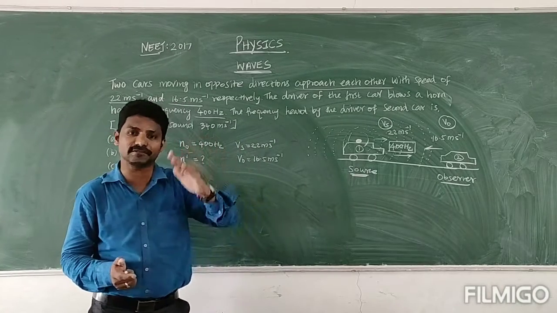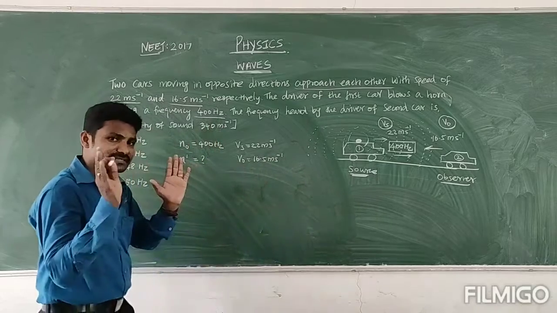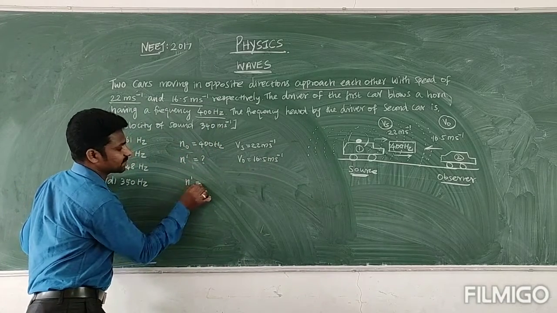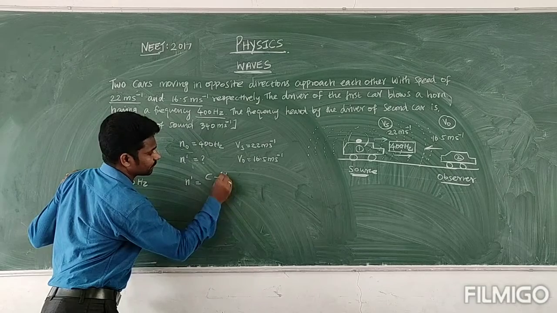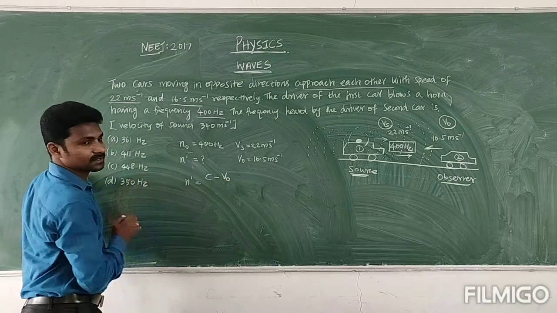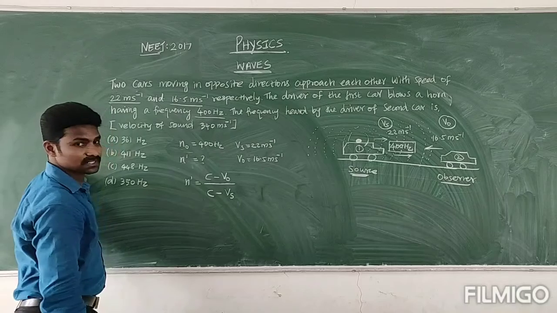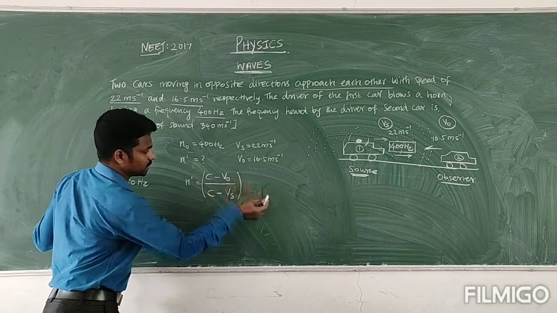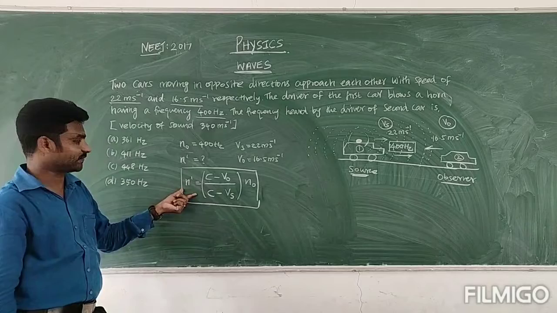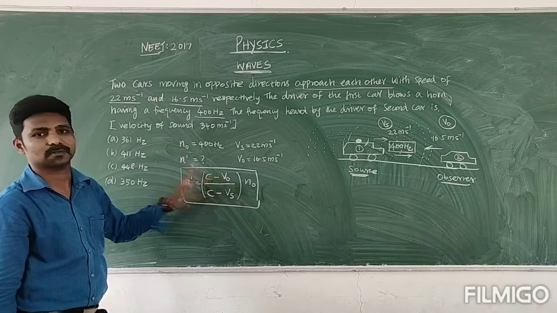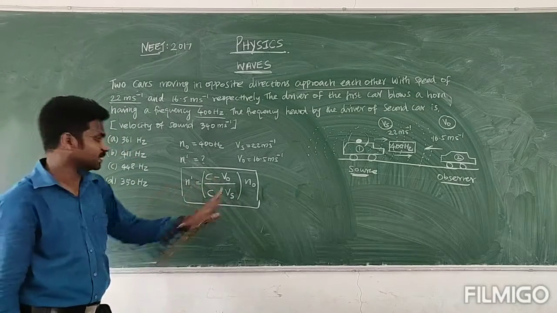The formula: apparent frequency is equal to the relative velocity of the observer with respect to sound, divided by the relative velocity of the source with respect to sound, into the original frequency.